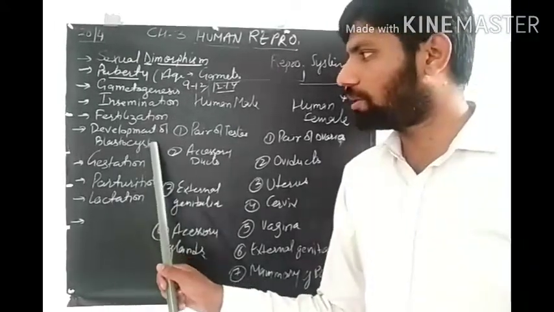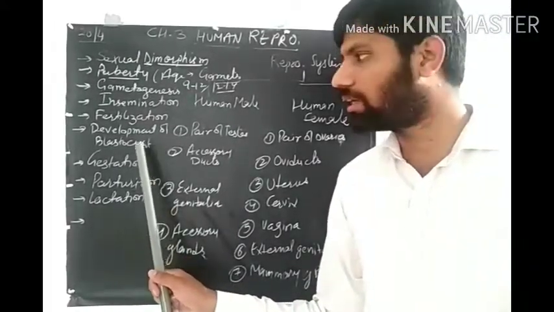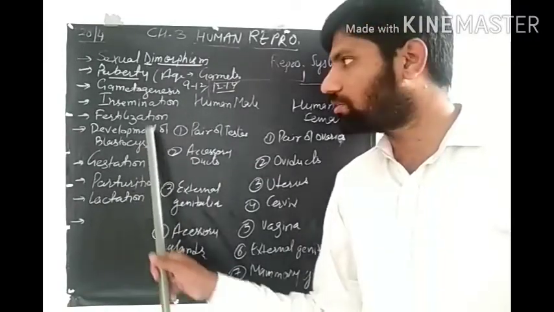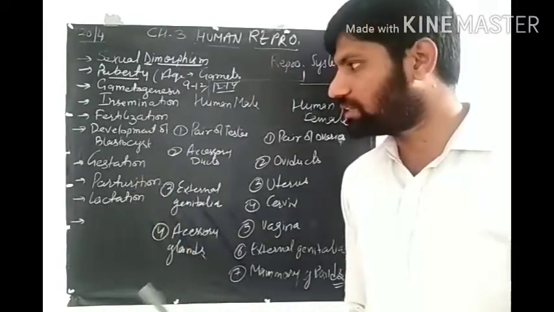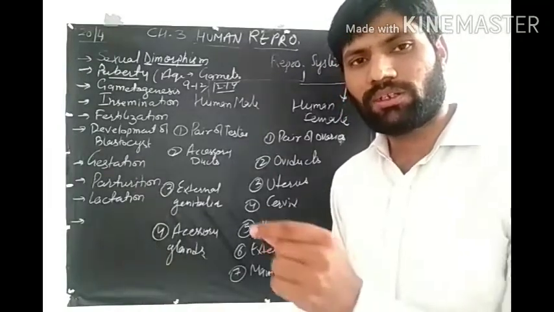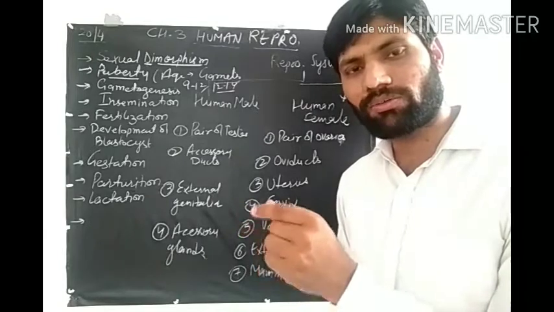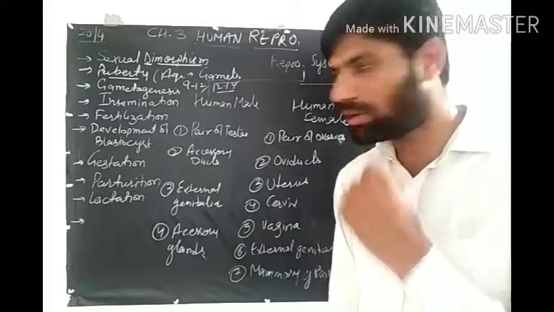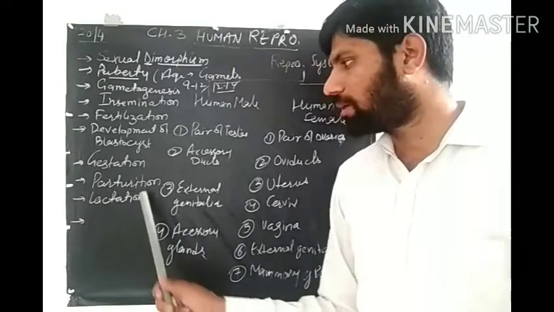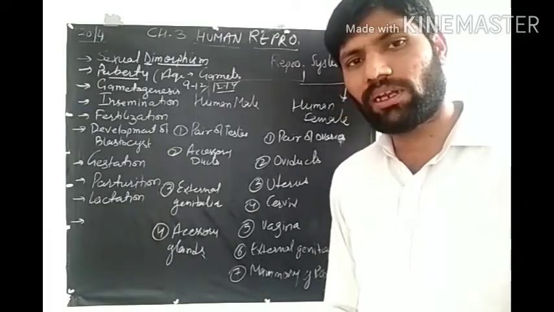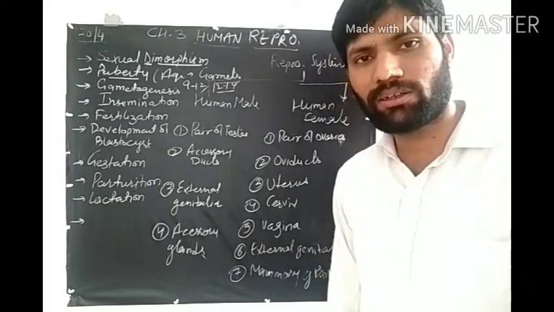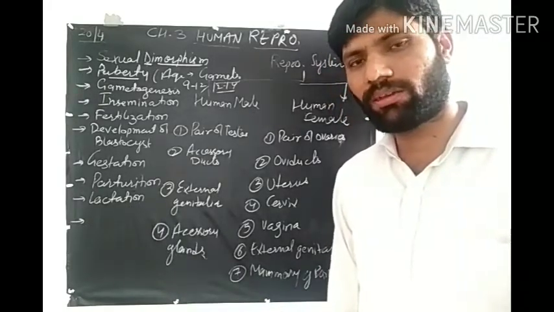After fertilization, what are the different phases of development? That means from zygote to fetus. Then gestation. Gestation is the period from formation of zygote or fertilization to the delivery of the baby or parturition. In human female it is about 9 months. Then parturition means delivery of a baby, and then lactation means feeding milk to the baby by the mother.